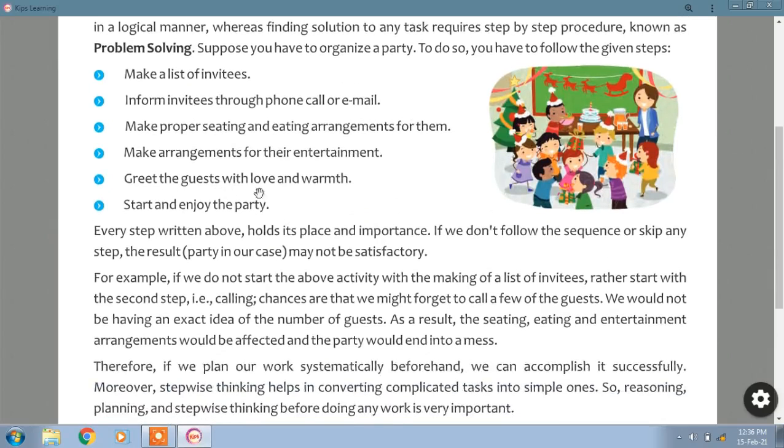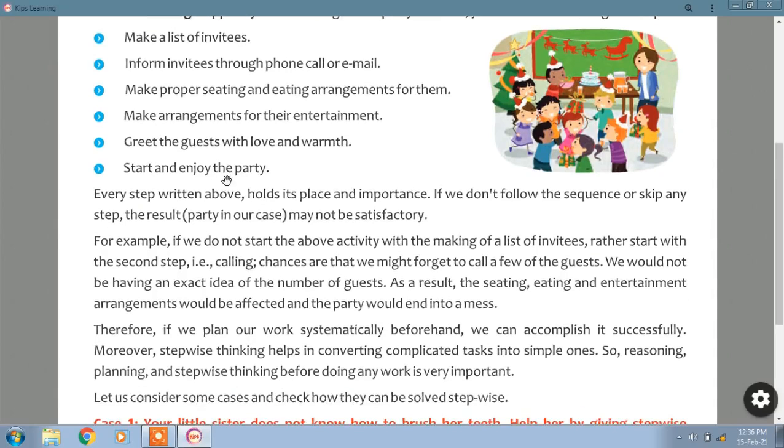Greet the guests with love and warmth. So then you greet them. At least you have to ask something of them, you have to speak with them with love and with warmth. Otherwise, if you are not speaking with them, again it creates a negative rapport. So that's why you greet them and speak with them with love. Start and enjoy the party. Then afterwards you start your birthday and you can enjoy that birthday party.